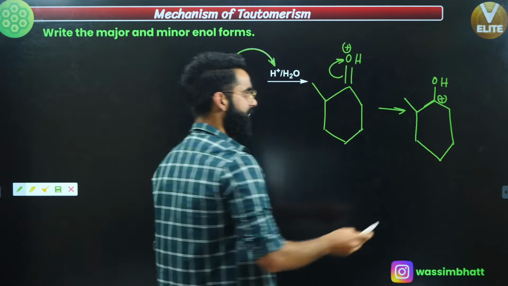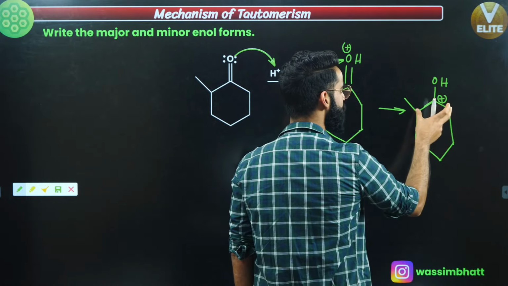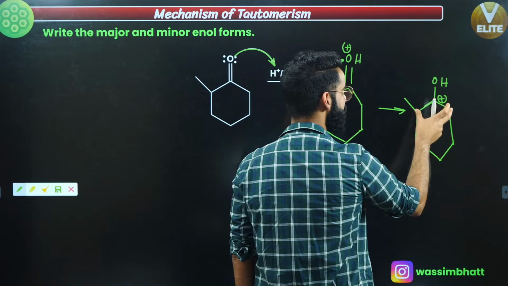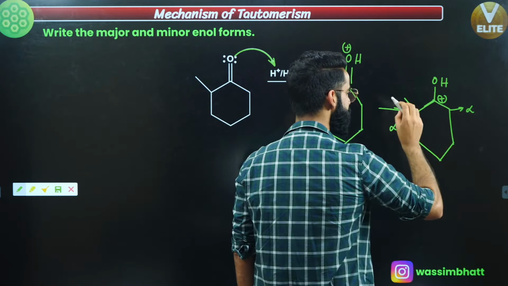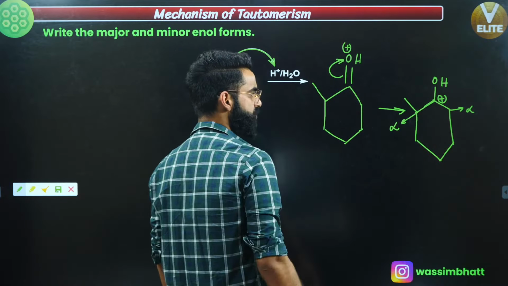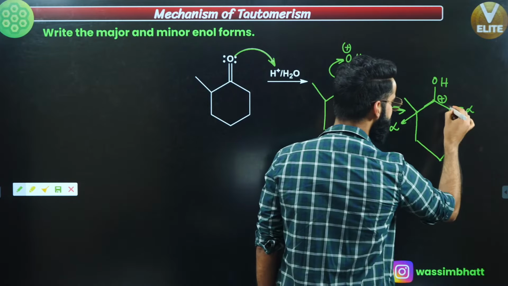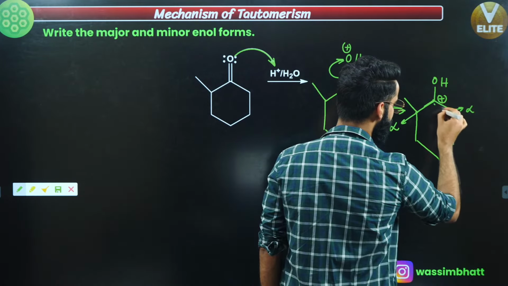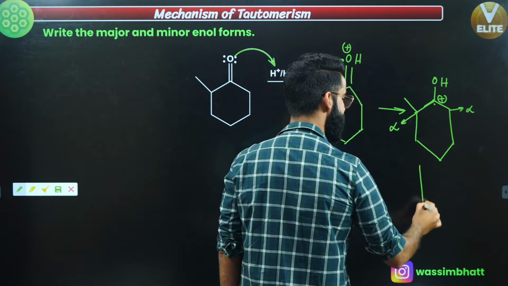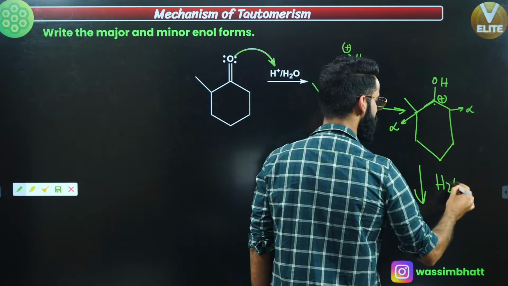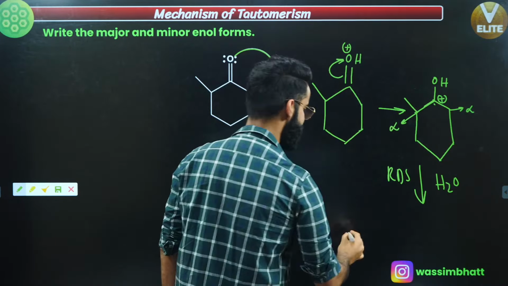Now see, this carbon is sp2, and these two carbons which are attached to the sp2 hybridized carbon are your alpha carbons. So this is my alpha carbon, this is my alpha carbon as well, okay? Either you are going to take H positive from here, or from here. If you take H positive from here, there will be a double bond right here. If you take it from here, there will be a double bond right here. So two possibilities arise. In water, this is your rate determining step first of all. Two kinds of products will get formed.